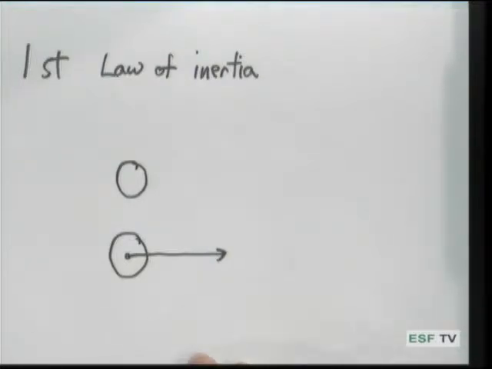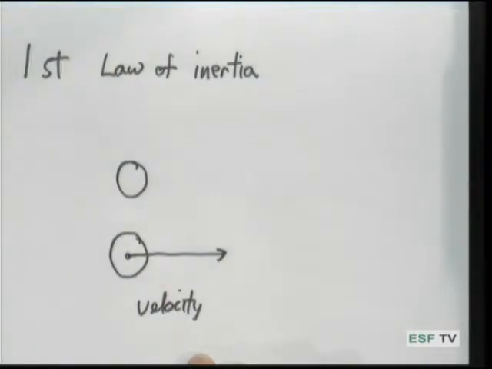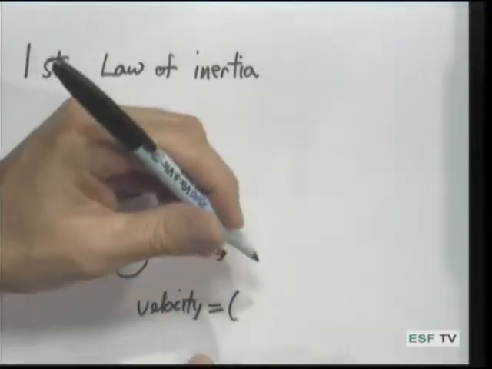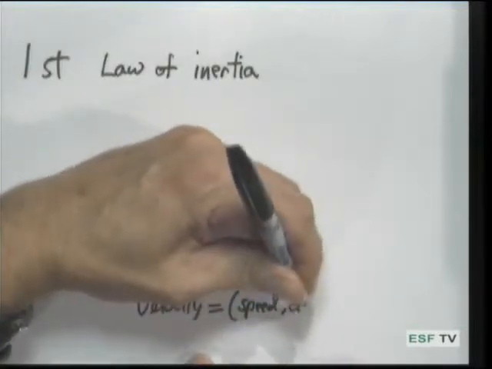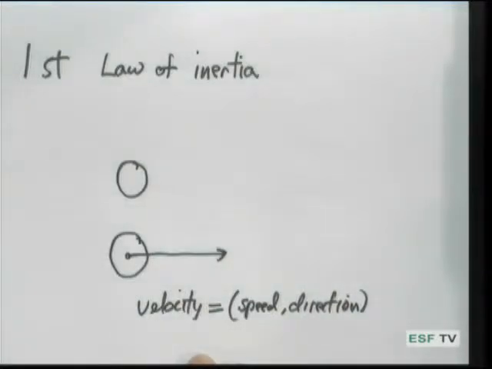Now, we need to define more precisely what velocity is. You can see that I've drawn it as an arrow. This is a notation that describes what's called a vector. And velocity is not the same as speed. It's sometimes confused with it. But velocity is essentially equal to the combination of speed and direction. And in the case of these vectors, speed is given by the length of the arrow, and of course direction is given by the direction of the arrow.